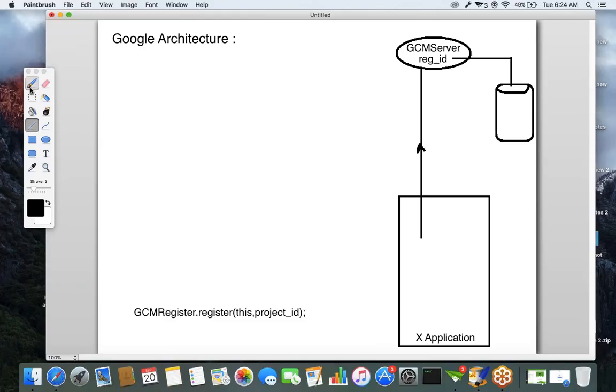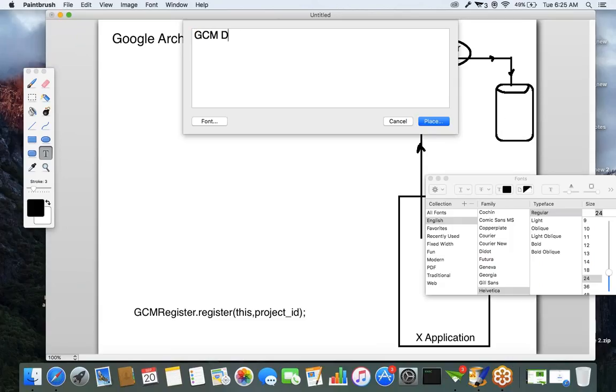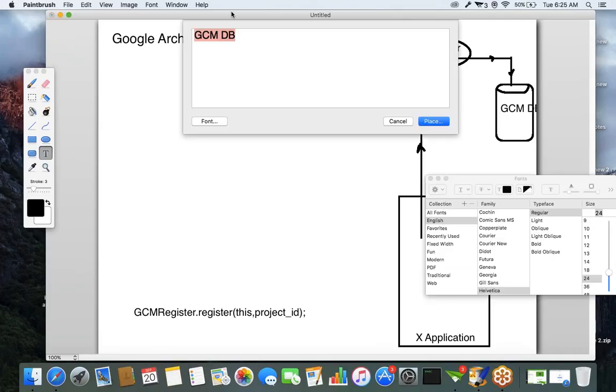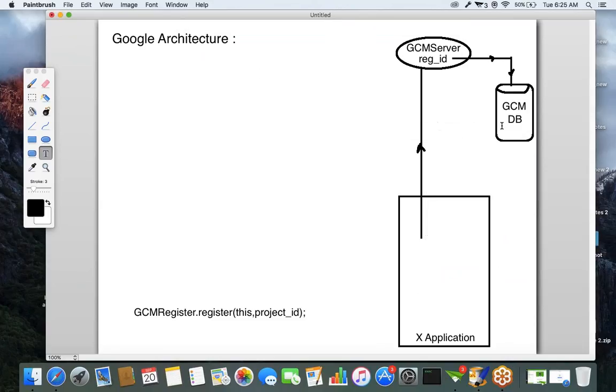So the GCM server will generate a registration ID and store it into the GCM database server. It will generate one registration ID and store it into the database server.